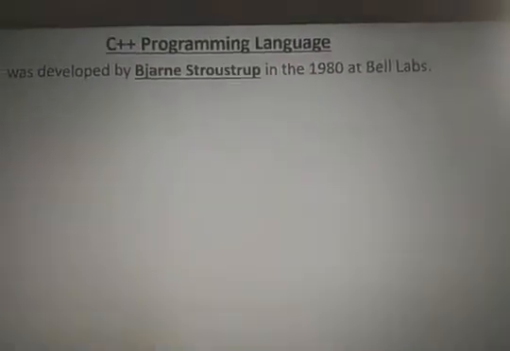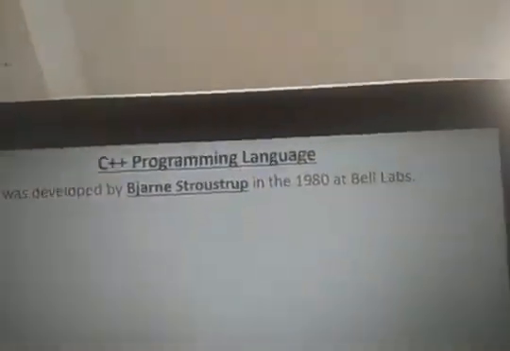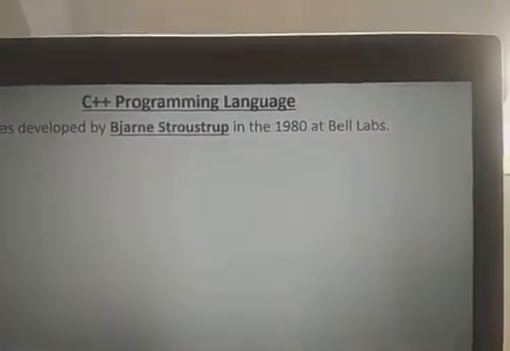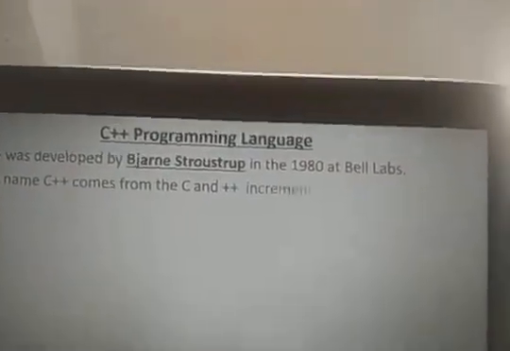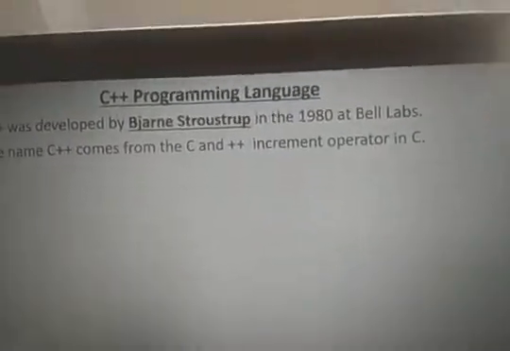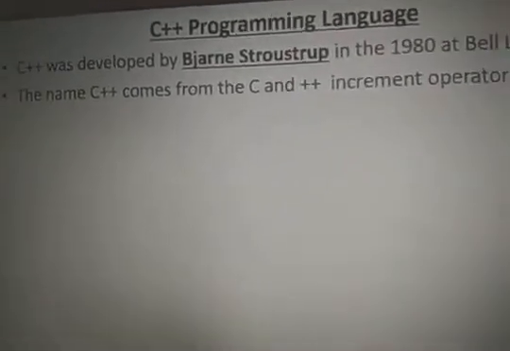1980 at AT&T Bell Laboratories, the same as the C language. C was developed by Dennis Ritchie, but C++ was developed by Bjarne Stroustrup in 1980. It is derived from the C language by adding classes.